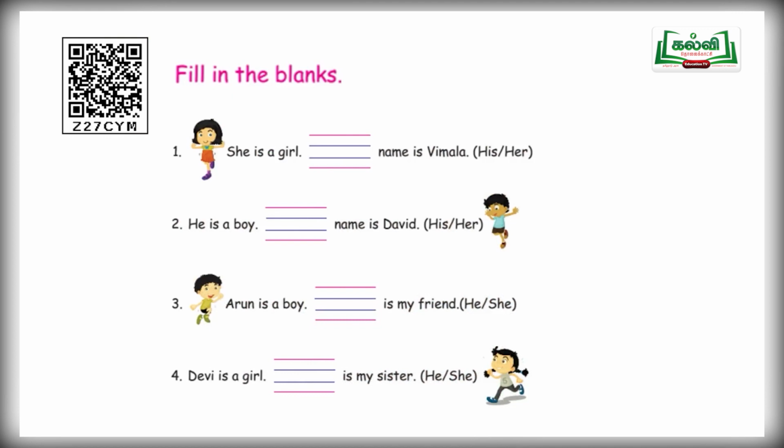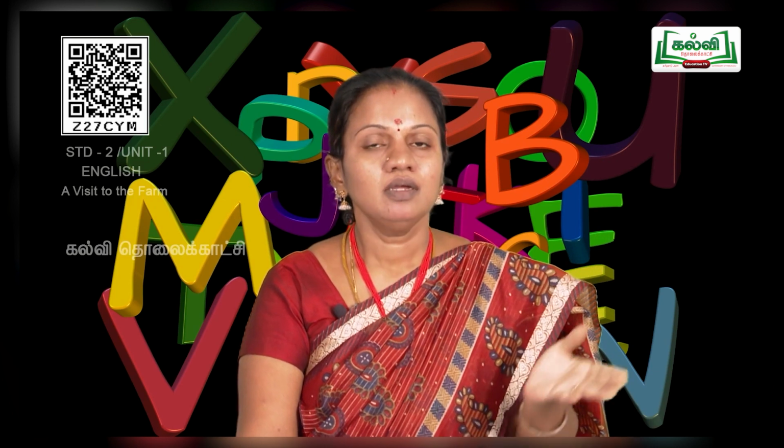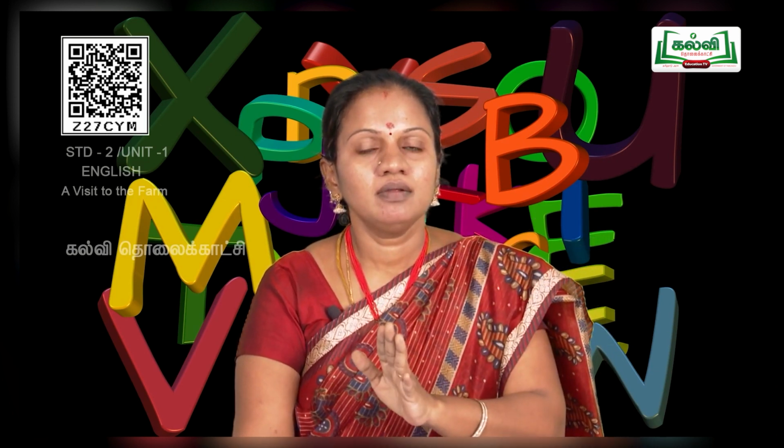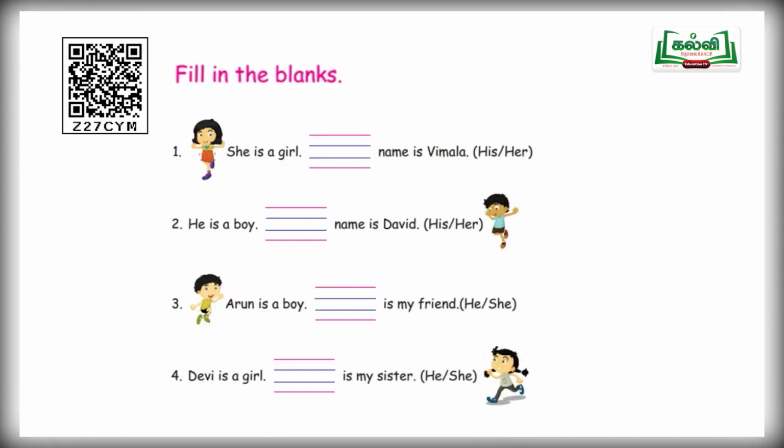Look at the first question. She is a girl. So what is the pronoun here? She. And your question is in the form of dash name is Vimala. So two options are given, his and her. So for she, what are you supposed to write? Very good children. Her. H-E-R. So write in the 4 lines also. Touch the lines and write, children.